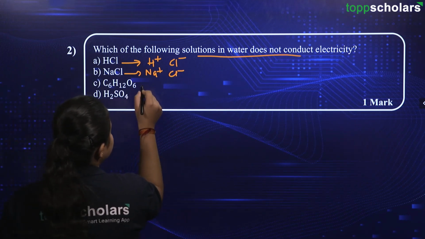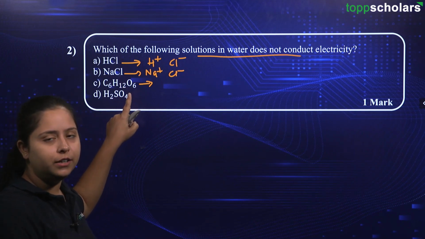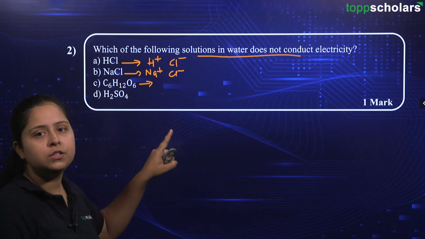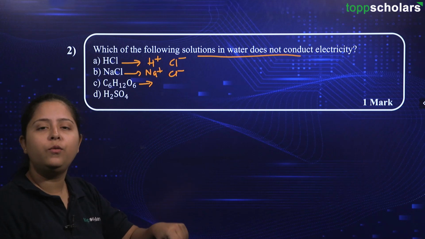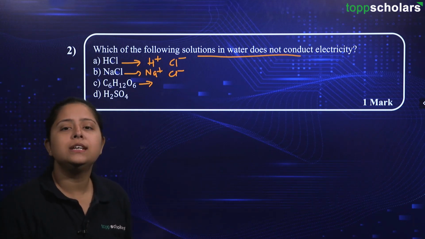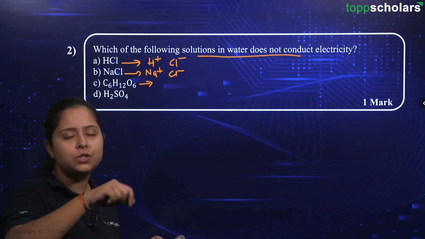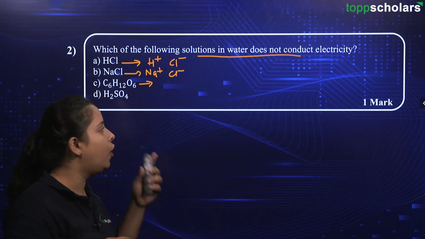Then we have C6H12O6. This molecule cannot be decomposed by simply putting it in water and stirring it. When you have some lemonade or some sharbat, you might add sugar in it, right? It has sucrose. Sucrose is a disaccharide of glucose.